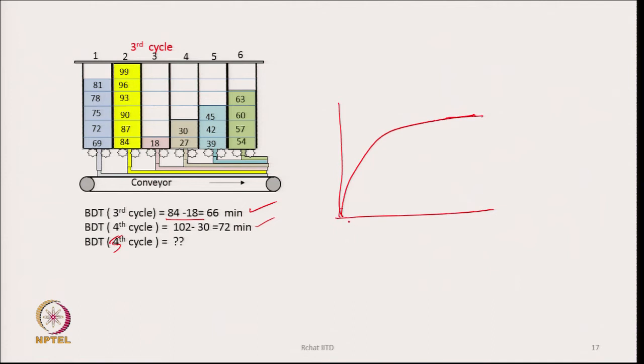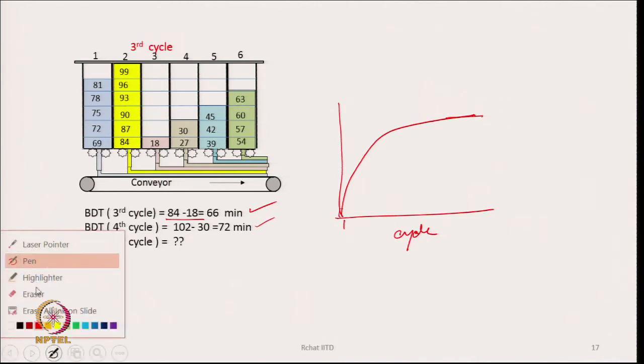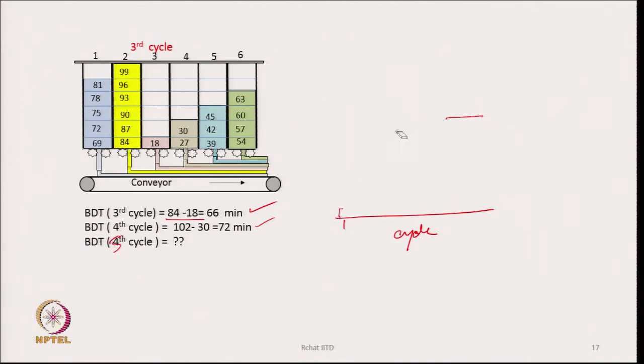So, if I say layer or cycle 1 has a value 45, we will start like this. Let me plot it like this.